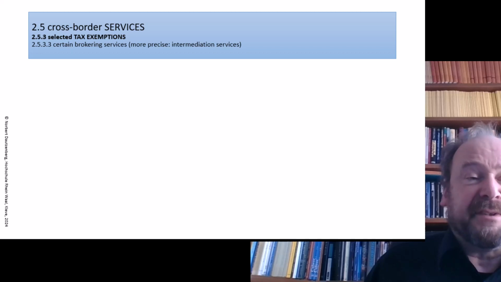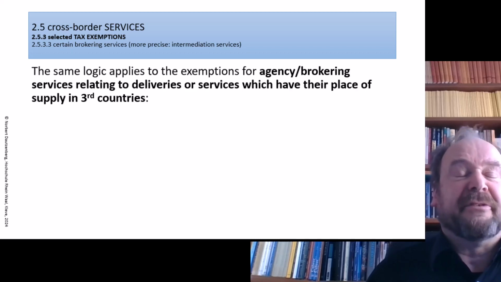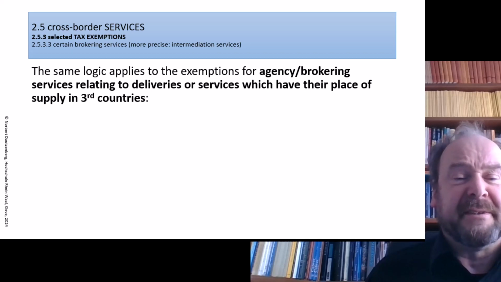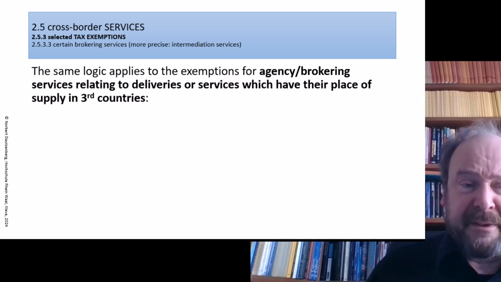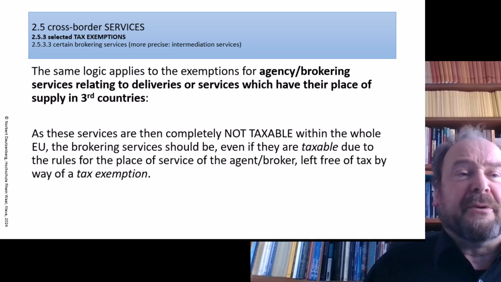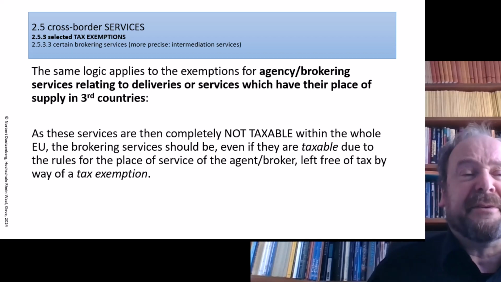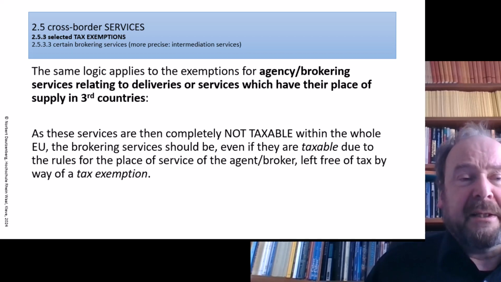And the same logic applies to the exemptions for the agency of brokering services relating to deliveries of services which have their place in a third country. Because if the place of supply or place of delivery is in a third country, the whole affair is not taxable at all.